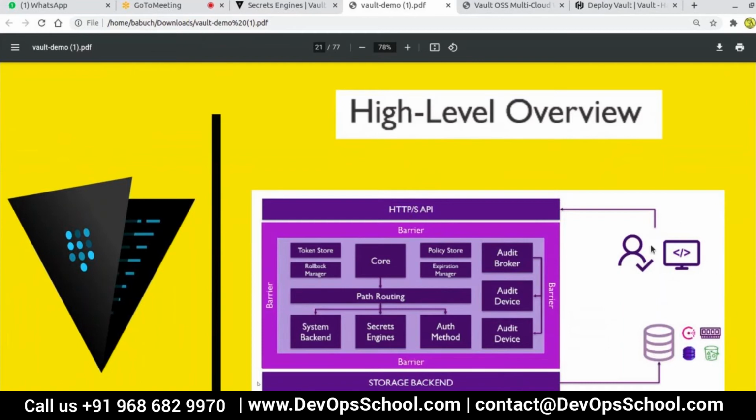Right? And the client, this is a developer sitting there. He wants to access that. This can be a system administrator, network administrator, or a storage administrator, or a vault administrator itself. Right? So inside, let's look at this on the top level. What is the thing here?